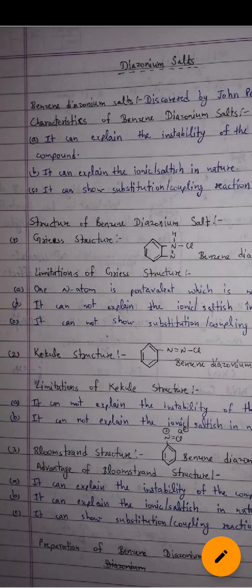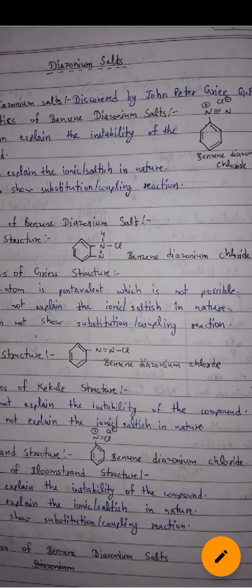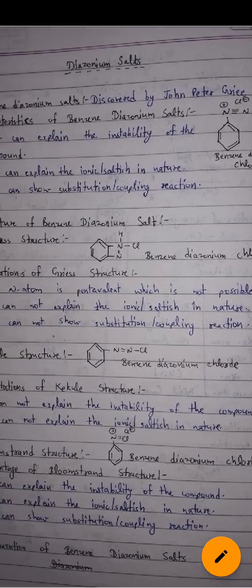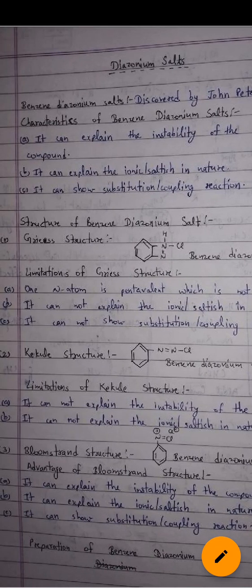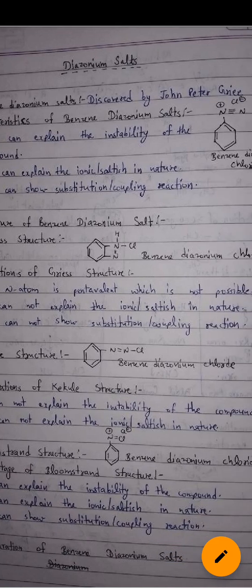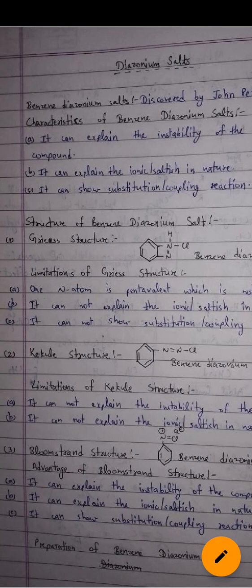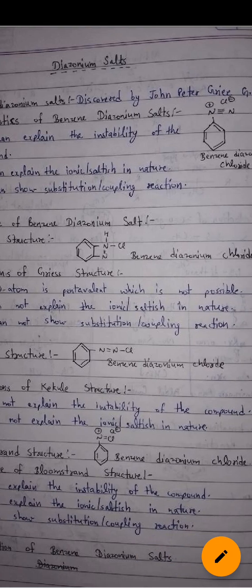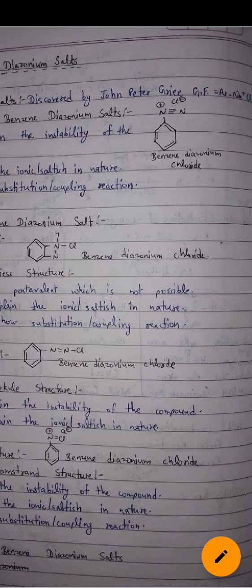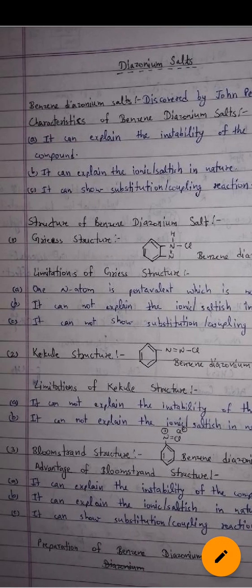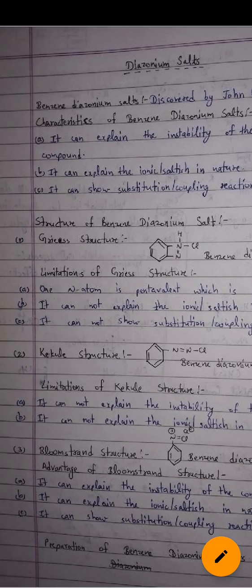Limitation of the Griess structure: one nitrogen atom is pentavalent, which is not possible. It cannot explain the ionic salt nature. It cannot show substitution and coupling reactions. Kekulé structure, that is benzene with a double bond N=N-Cl, benzene diazonium chloride. Limitation of the Kekulé structure: it cannot explain the instability of the compound, and it cannot explain the ionic salt nature.